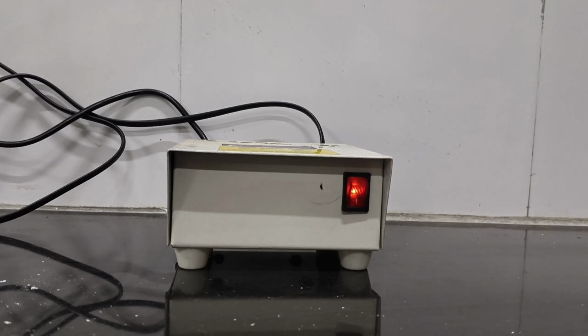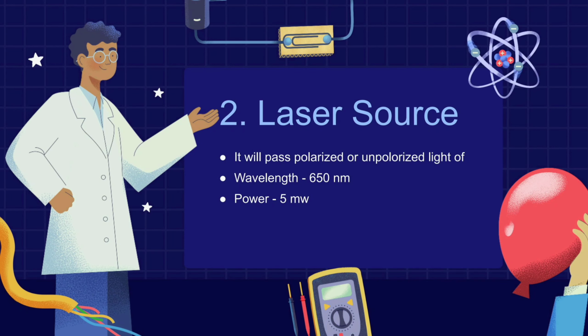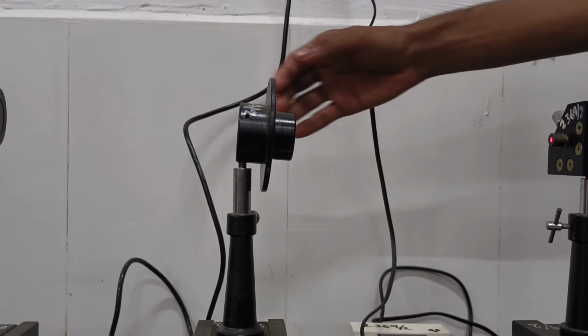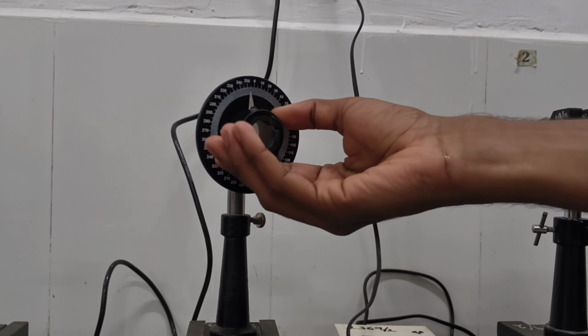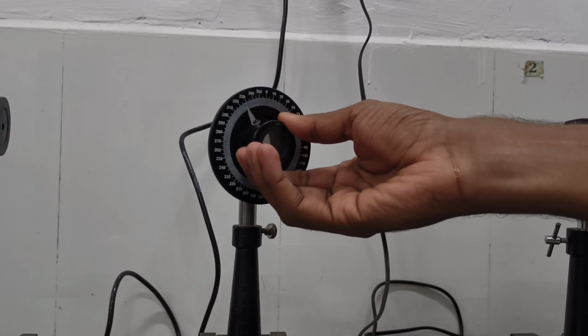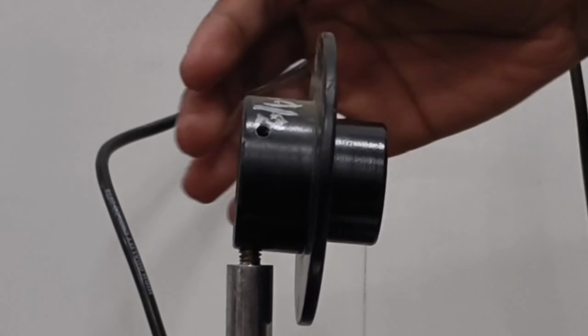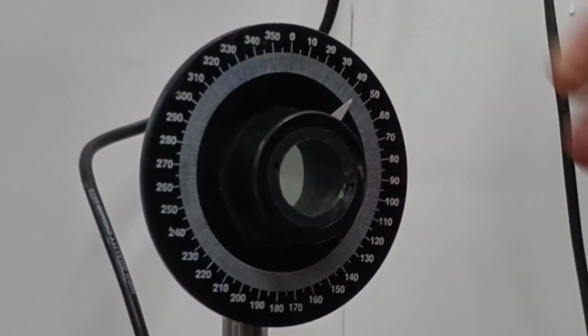This laser diode module will pass a polarized or unpolarized source of light which has a wavelength of 650 nanometers and power of 5 milliwatts. Next one is the most important apparatus required for this experiment, that is the polarizer analyzer pair.